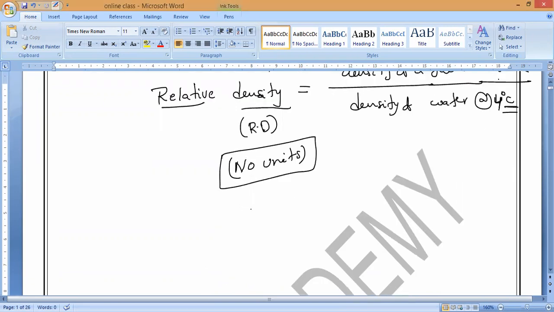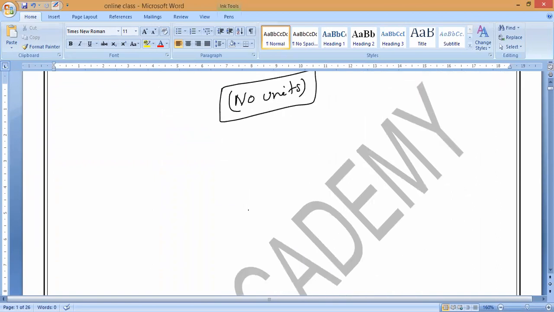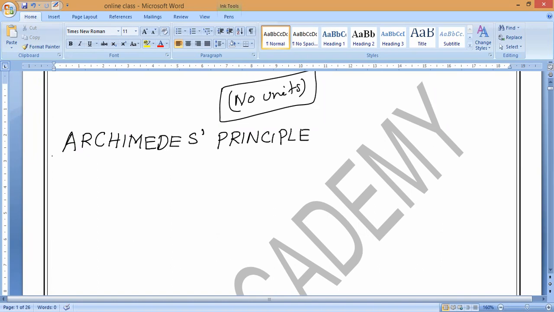Now observe. In today's class, we are going to study the next very important principle, which we call Archimedes principle. What is this Archimedes principle and why is it needed? That is all we will study in today's class. This is called Archimedes principle.